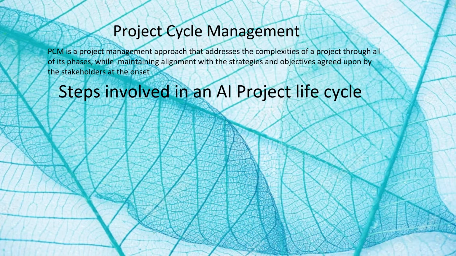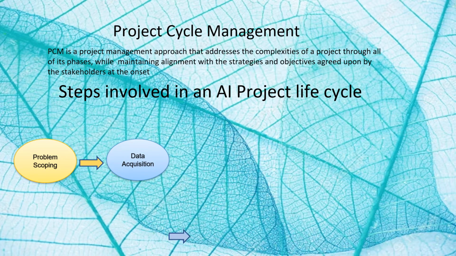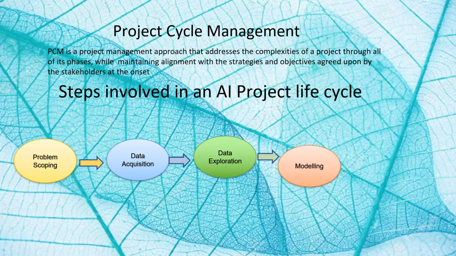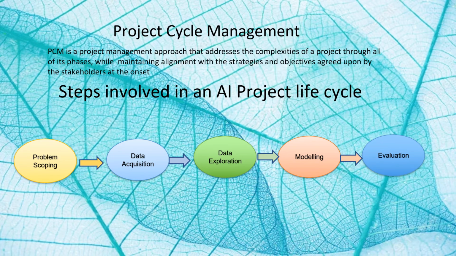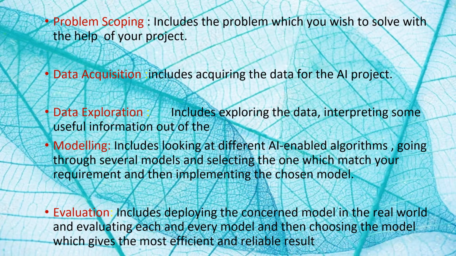In project cycle management, there are 5 stages involved. The first one is the problem scoping, and the second one is the data acquisition, and the third one is the data exploration, fourth one is the data modeling, and the fifth one is the evaluation. Let us discuss one by one.